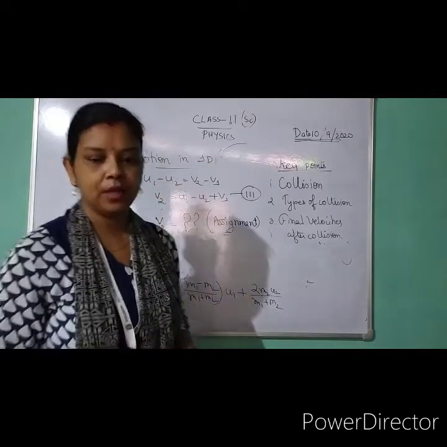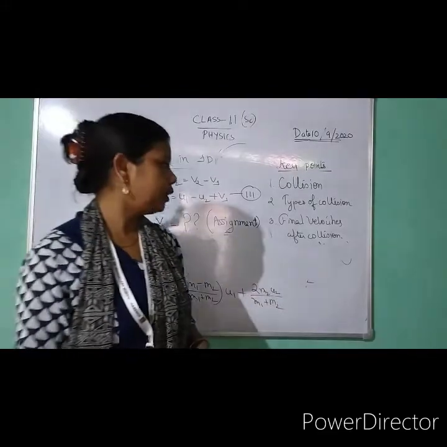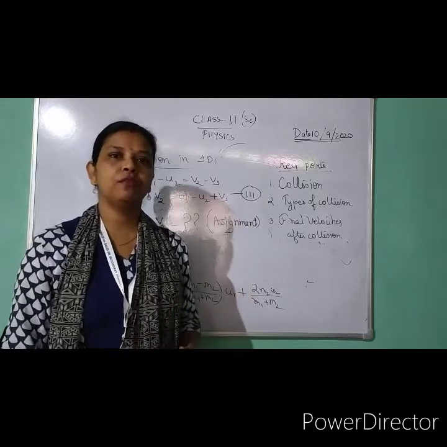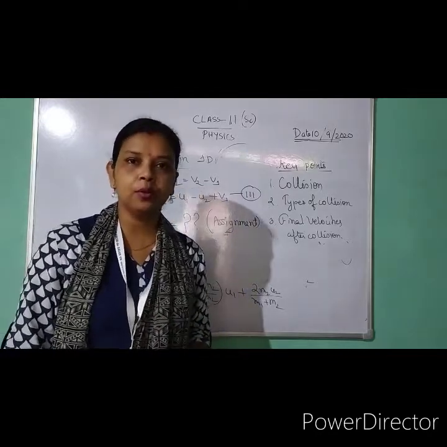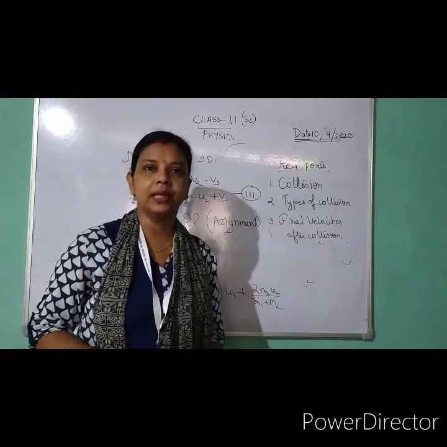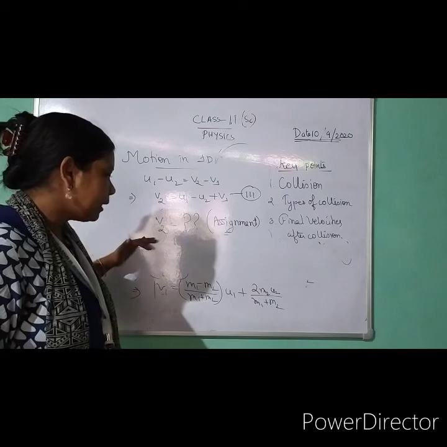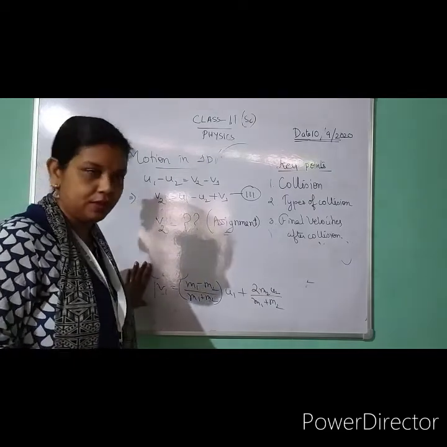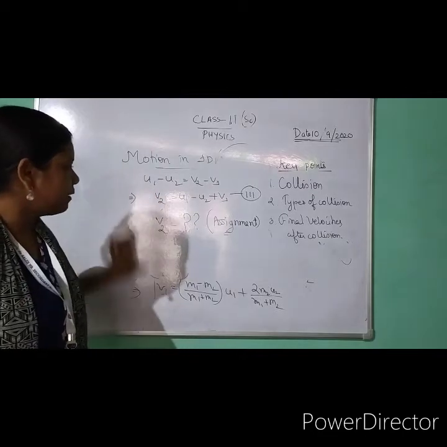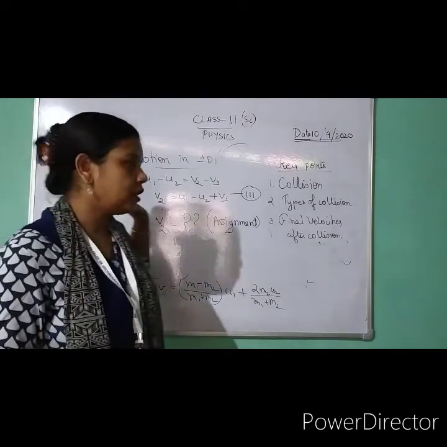So in this class today we have learned about collision, types of collision, and we have discussed the motion of a body in one dimension. Head-on collision we can see, and in elastic collision, there we have proved that the velocity of approach is equal to velocity of separation. After using that concept, we got the final velocity v1, and we have to find out the velocity v2 using this value of v1 in equation number 3. So that's all for today's class.